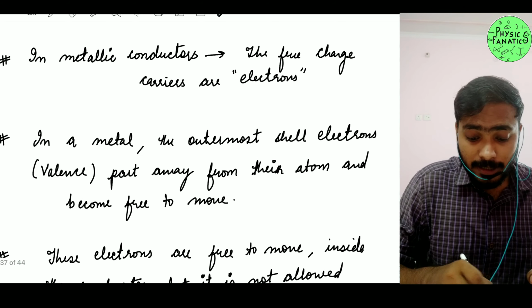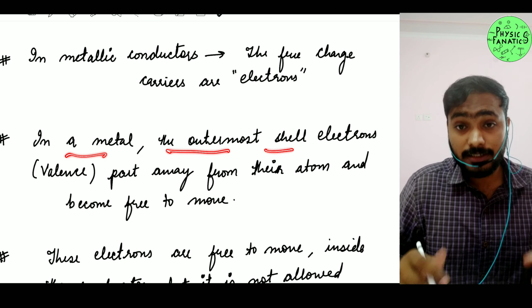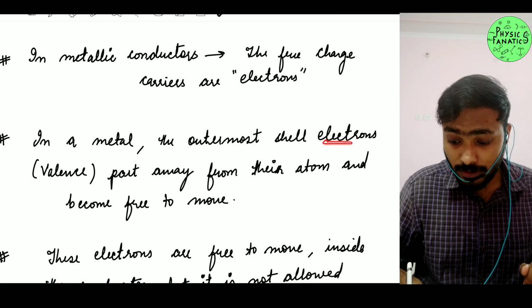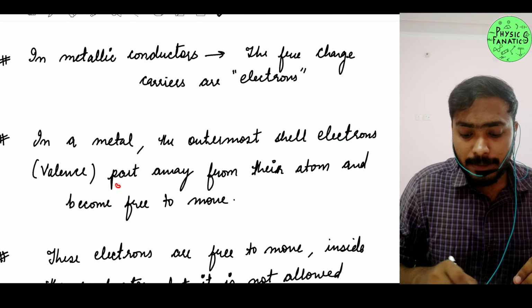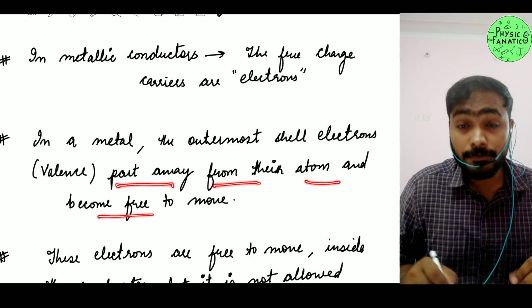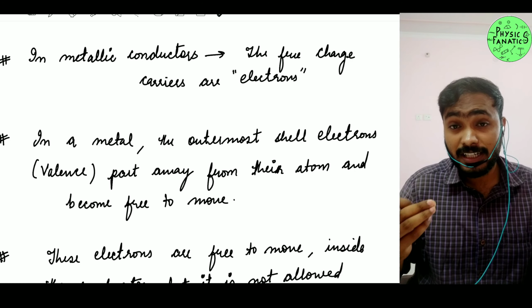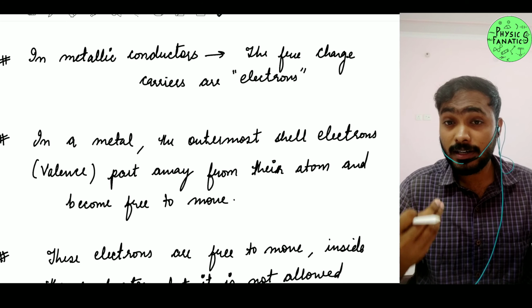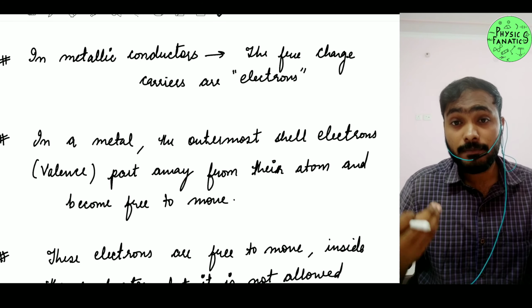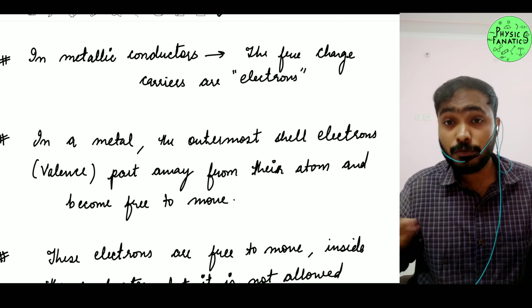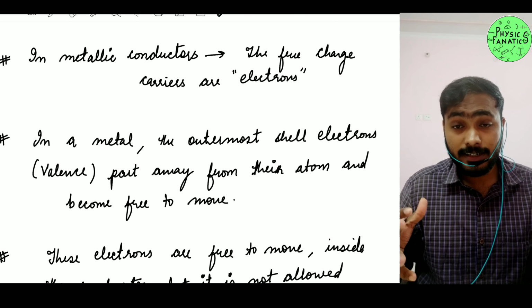So we know that in a metal, the outermost shell contains electrons, and we call them valence electrons also. Obviously the outermost shell electrons are not as strongly attracted by the nucleus, so they part away from their atom and are free to roam around inside your conductor, right?